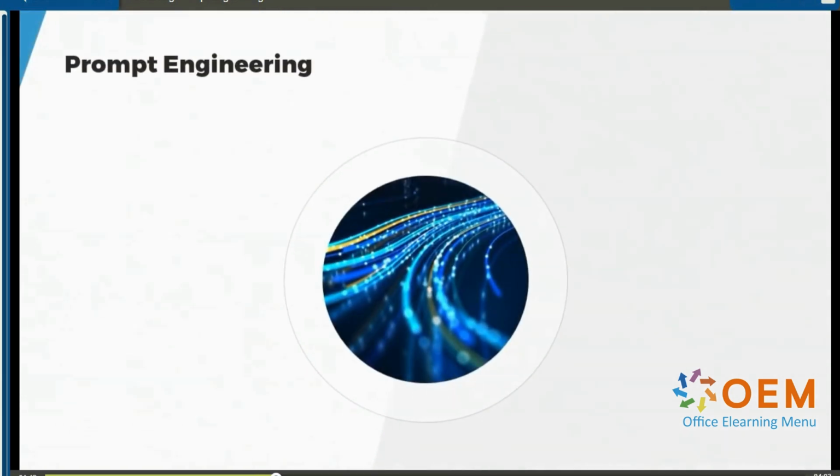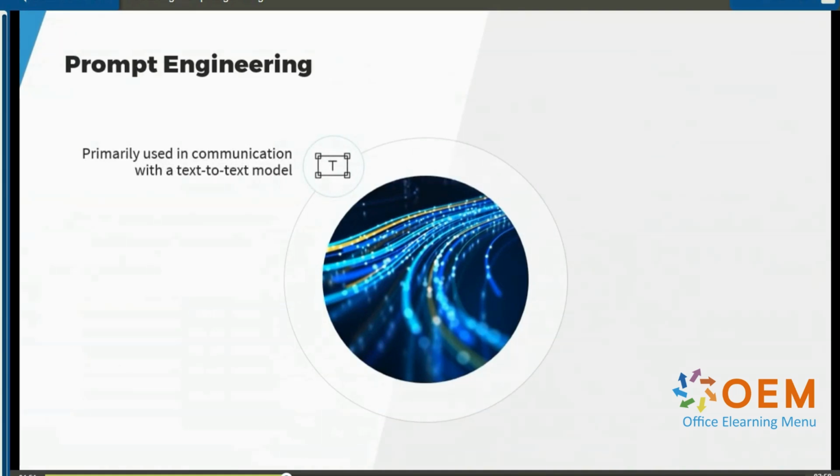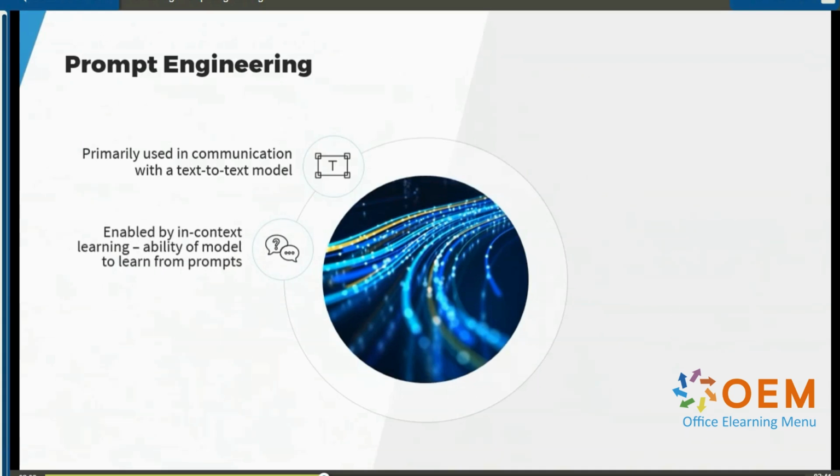And this leads me to prompt engineering. Prompt engineering is primarily used in communication with a text to text model. ChatGPT, Google Bard, and others are examples of such models. Text to text models are those that accept text as an input and produce text as their response. Prompt engineering is only possible because these generative AI models have the ability to learn and understand the context that you provide. Prompt engineering is enabled by in context learning, the ability of the model to learn from the prompts that you type into the model's interface.